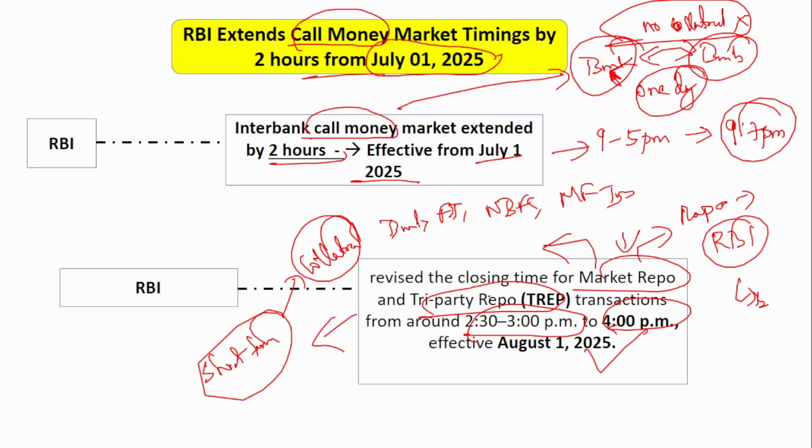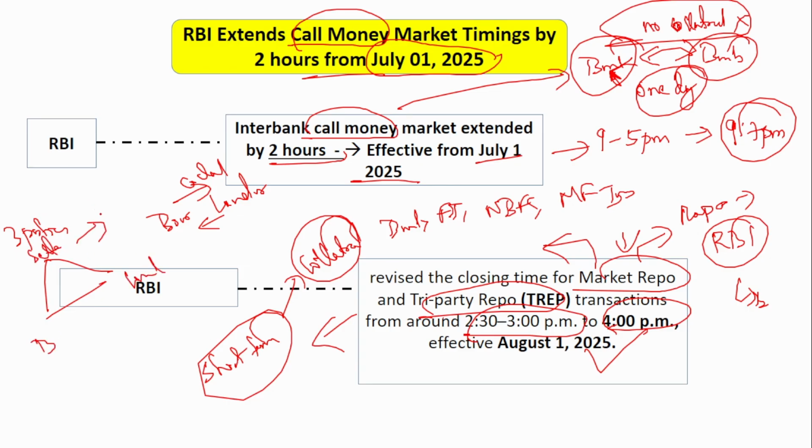Now, what is tri-party repo? Tri-party repo is also almost the same as market repo, but there are 3 parties involved. In case of market repo, there is only a borrower and a lender. The lender provides the money, the borrower provides the collateral. This is how it works. But in case of tri-party, there are 3 parties: borrower, lender, and there is also a person who does the settlement. Generally in India, it is the Clearing Corporation of India.